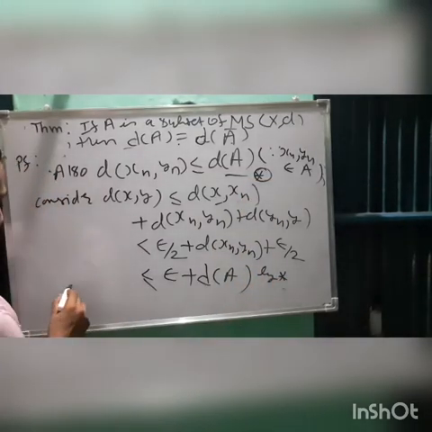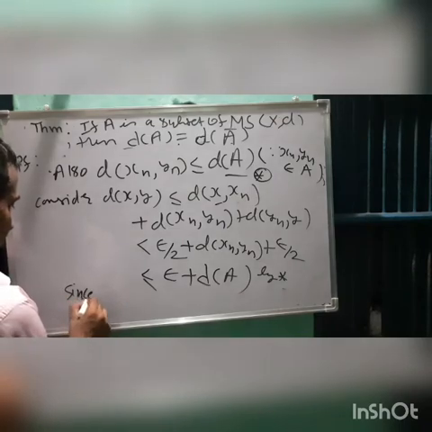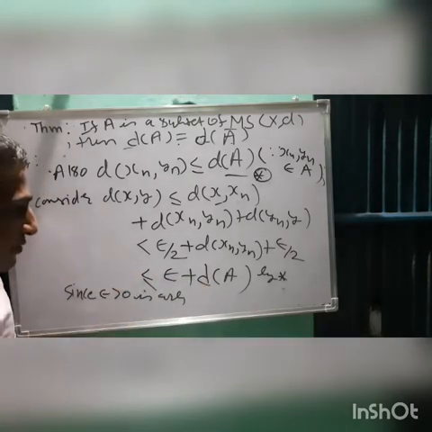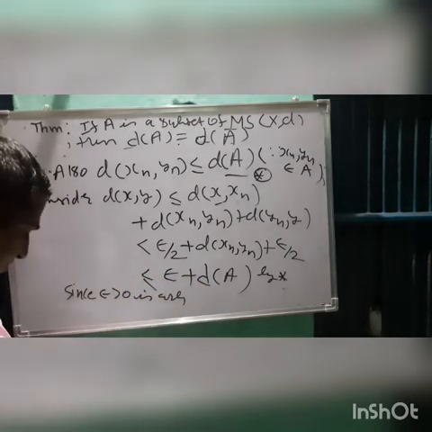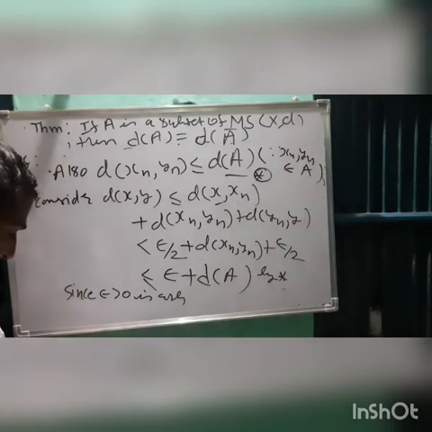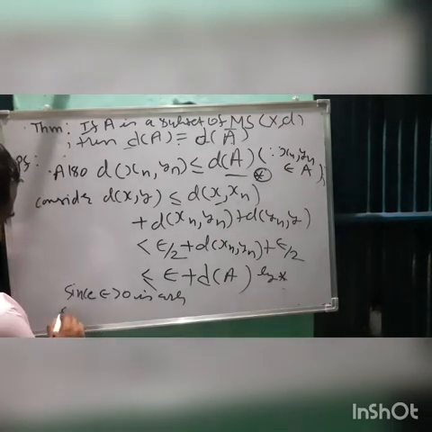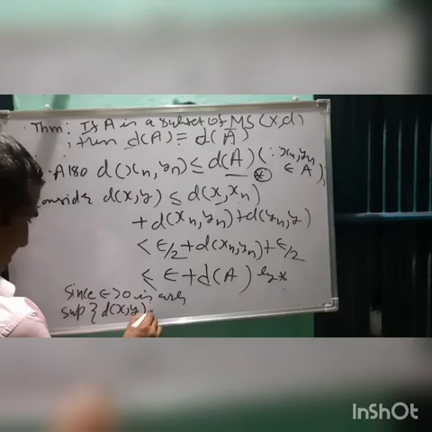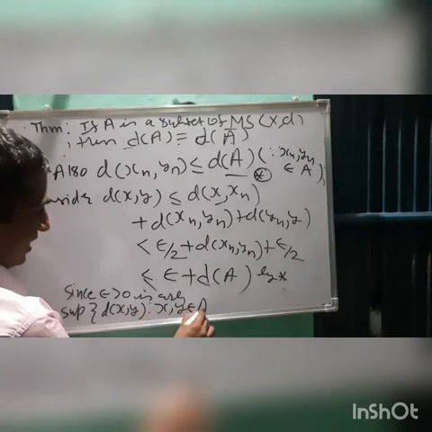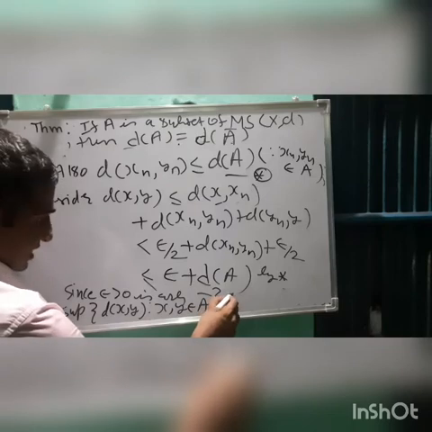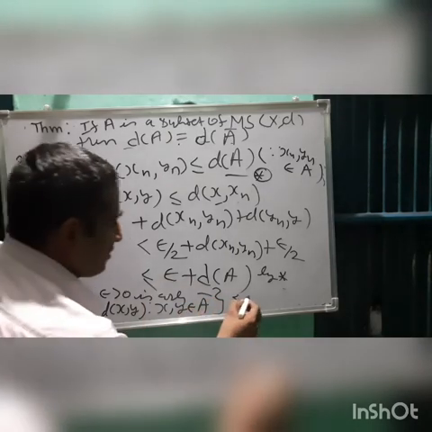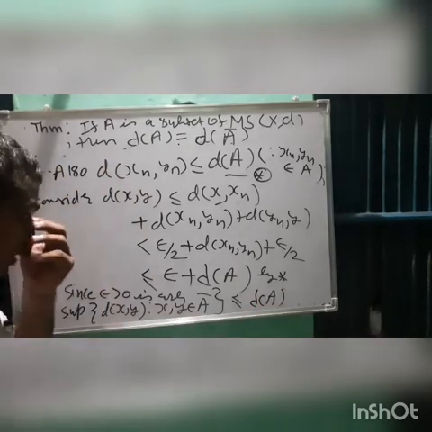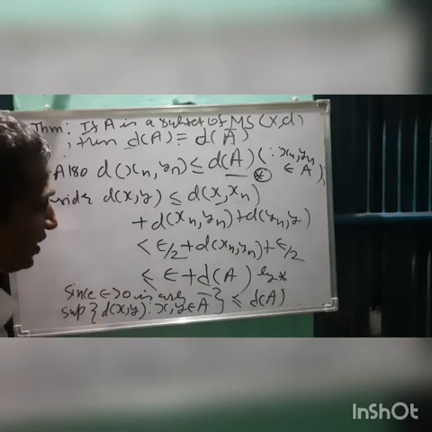So by star, and since epsilon greater than 0 is arbitrary, so I can take it however small I want. So in that case I can write this as supremum of d of x, y such that x, y are coming from A closure is less than or equal to this diameter of A. Okay, because epsilon greater than 0 is arbitrary, so I am avoiding this.